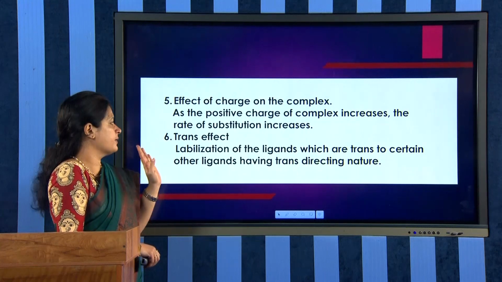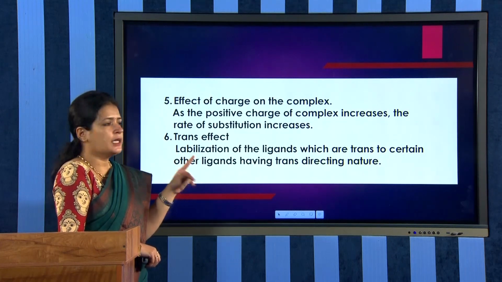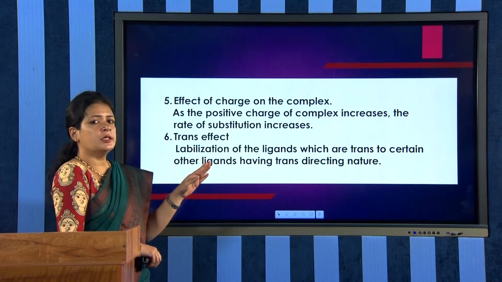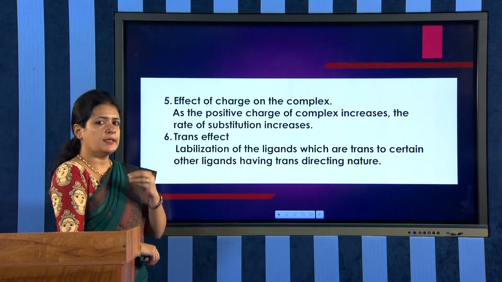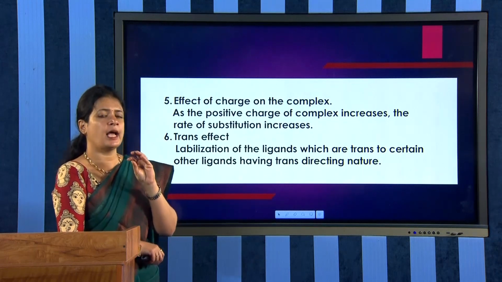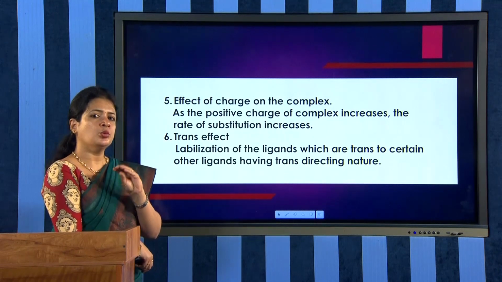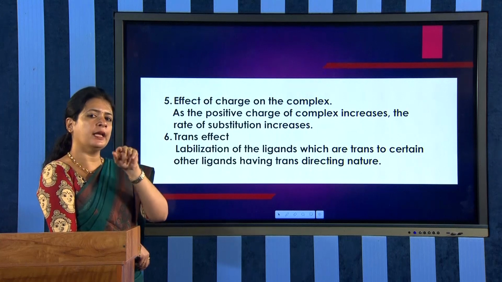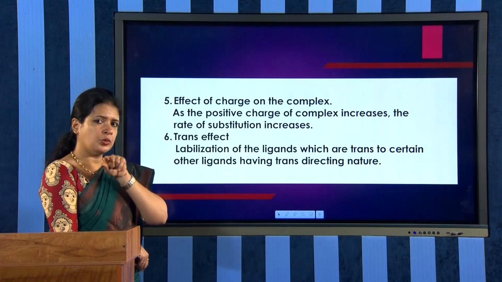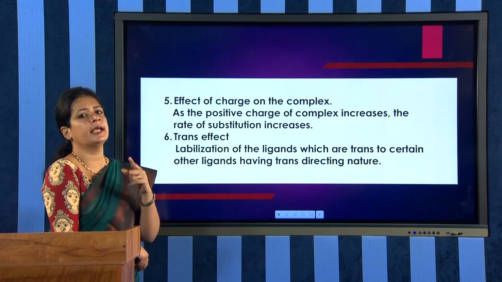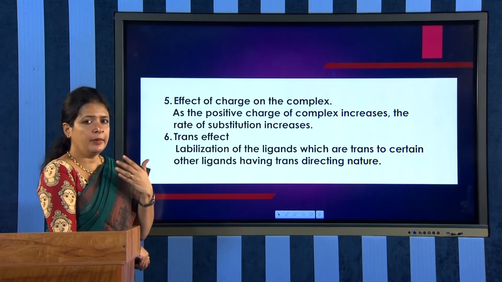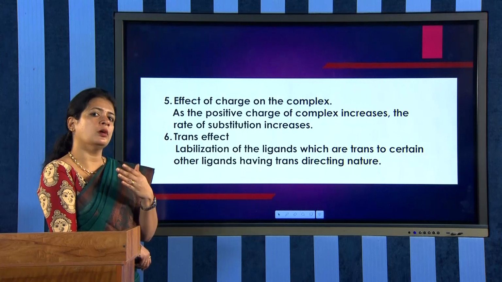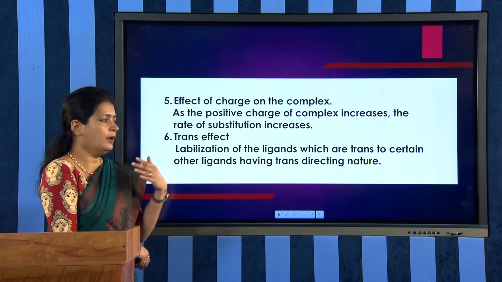Then what is trans effect? It is a labilization of ligands which are trans to certain other ligands having trans directing nature. See, some of the ligands have the capacity to direct the incoming ligand to attach at their trans position. Such ligands are called trans directing ligands, and that will be discussed in the next module in detail.